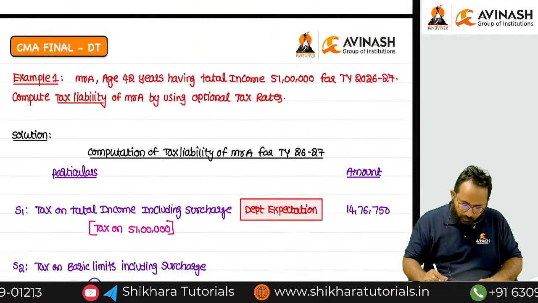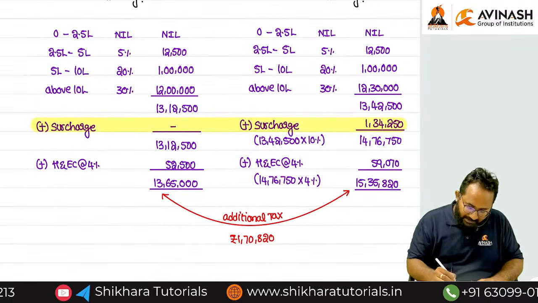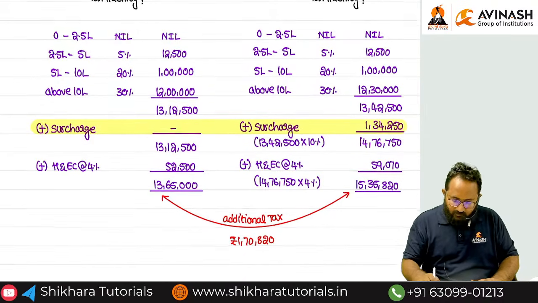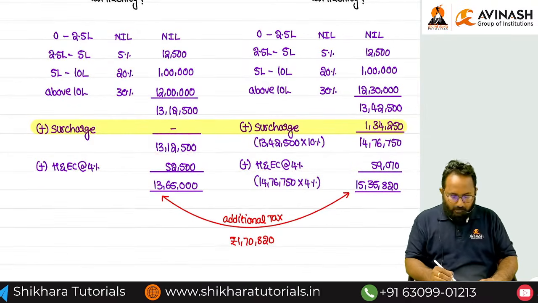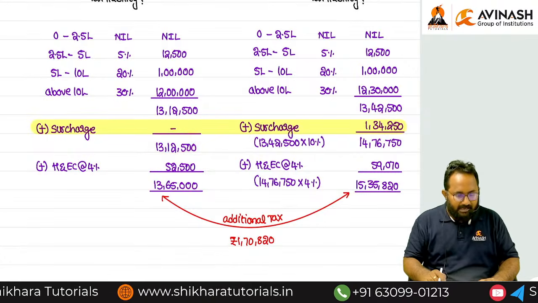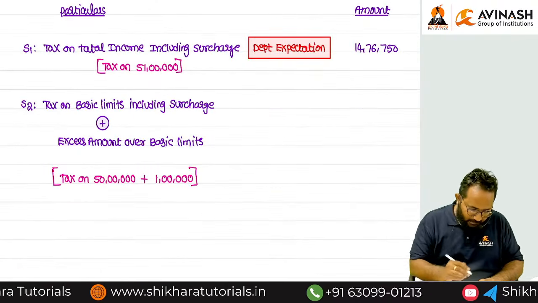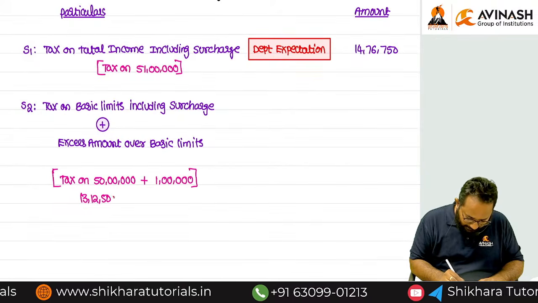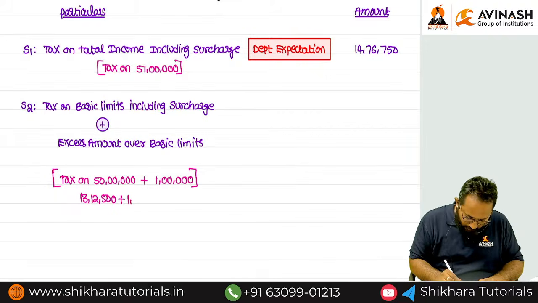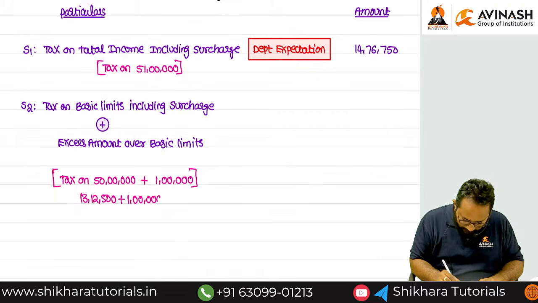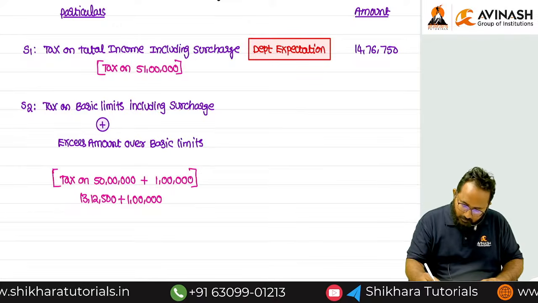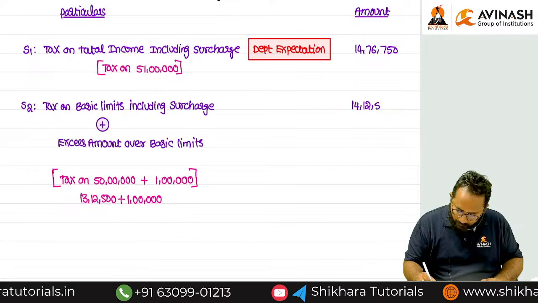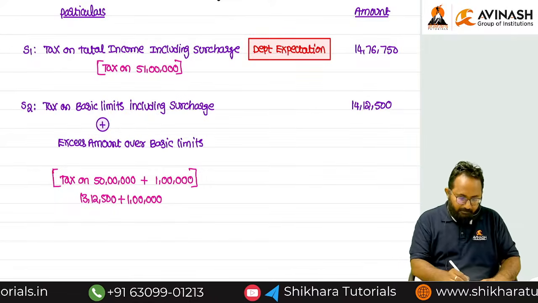What amount are we going to pay as tax? On the basic limit, 13 lakh 12,500, including surcharge. Plus 1 lakh we have to give. Total 14 lakh 12,500.